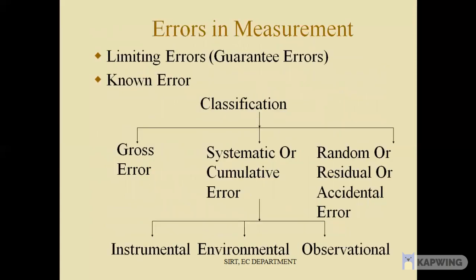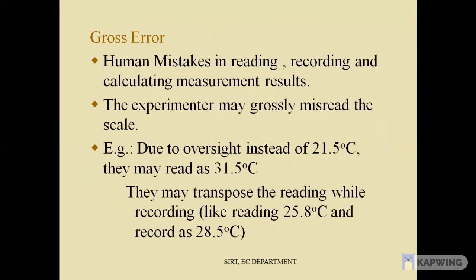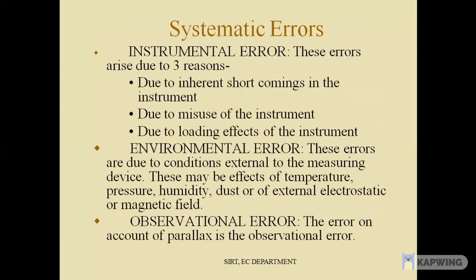Errors in measurement: we can classify errors as limiting errors and known errors. Known errors are also classified as gross error, systematic error, and random error. Gross errors are human mistakes in reading, recording, and calculating measurement results. Systematic error can be classified as instrumental error, environmental error, and observational error. Instrumental errors arise for three reasons: due to inherent shortcomings in the instrument, due to misuse of the instrument, and due to loading effect of the instrument.